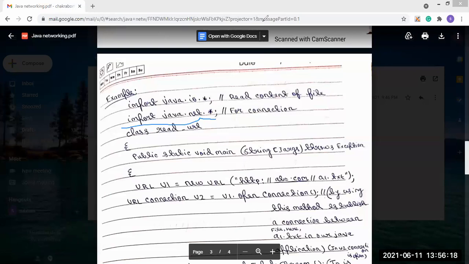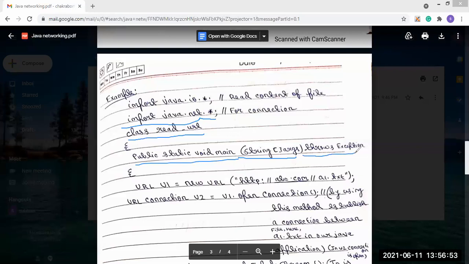Okay. So next, what will we do? We will use a user defined class. Here you see, we have used the user defined class ReadURL. This is the name I have given to the class. You can use anything, but I have used the class ReadURL. Then under this is the main method, public static void main(String args[]). Now, in this case, you see, I have used throws Exception.